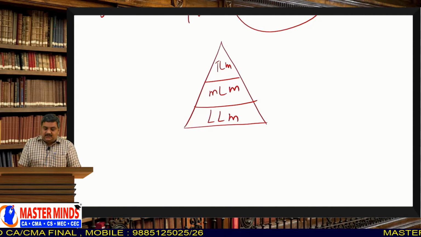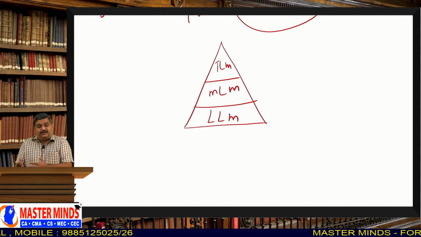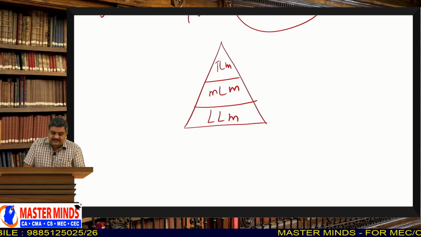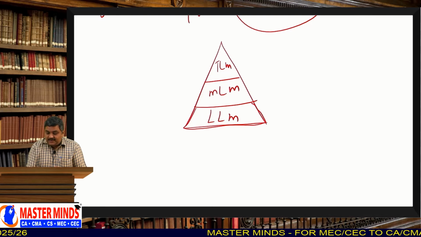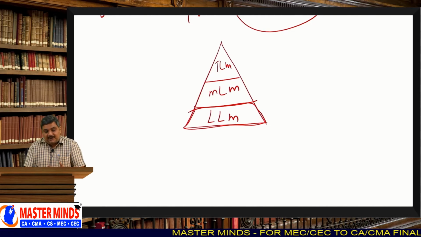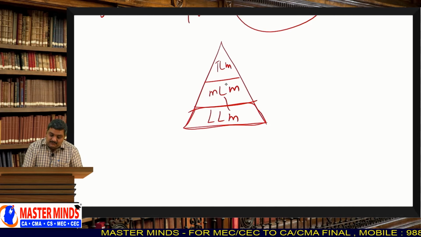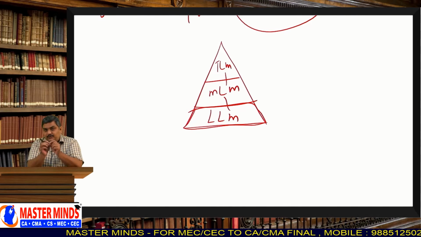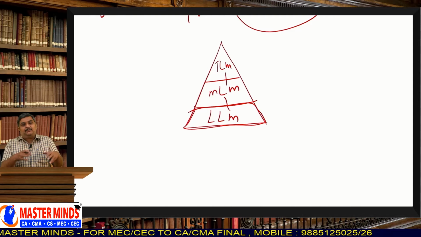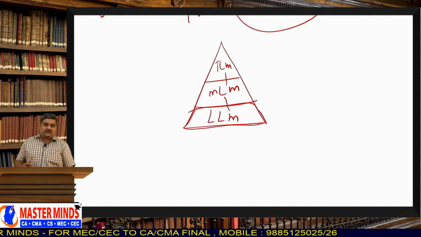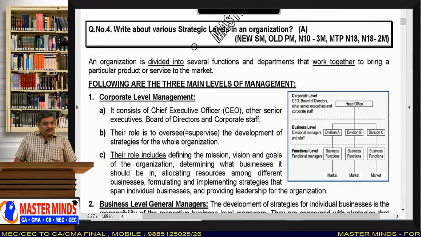No, we can't do that, because this pyramid is exactly a replica of the actual situation in an organization. Because generally the low level management will be much wider. We have many people in the low level management. Compared to them, the middle level management are somewhat less in number, and compared to them, the top level management is very narrow. We have very few people in the top level. So this pyramid exactly replicates the actual organization structure. That is why we take the pyramid structure to explain the levels of an organization.